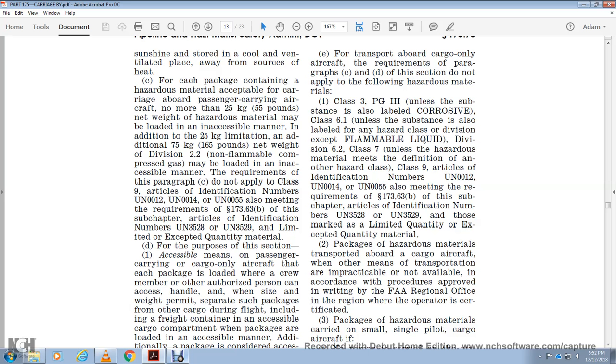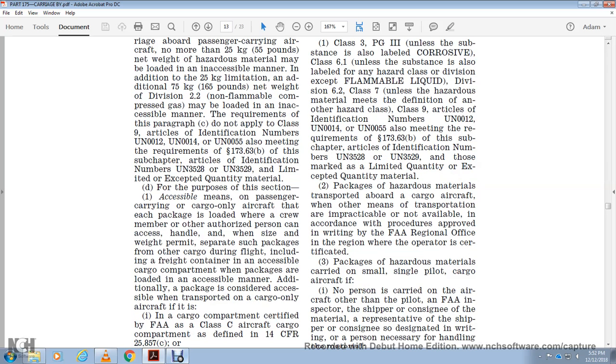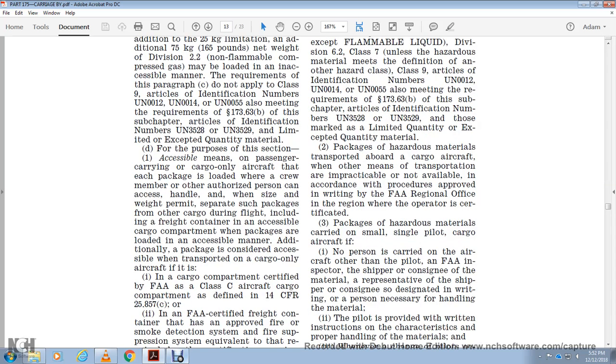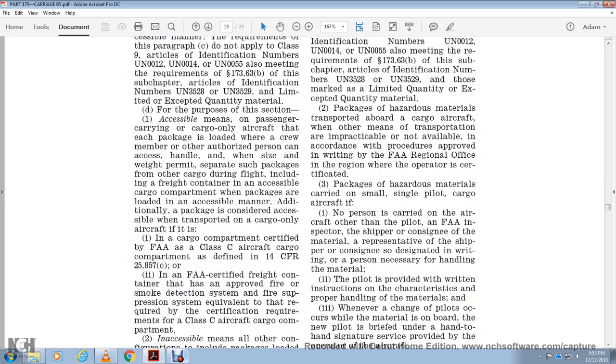Certified hazardous material cargo on small single pilot cargo aircraft: no person is carried on the aircraft other than the pilot. The FAA inspects the shipment and consignment with those designated in writing as necessary to handle the material. The pilot is provided with written instructions for the carriage and proper handling of the materials, and the pilot secures all the material on board.